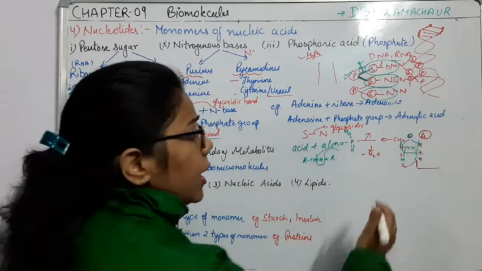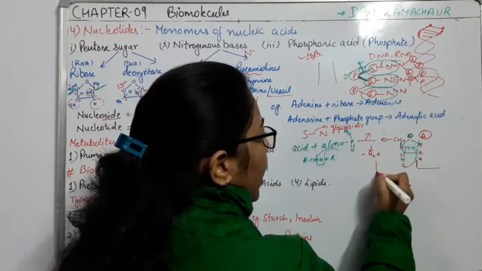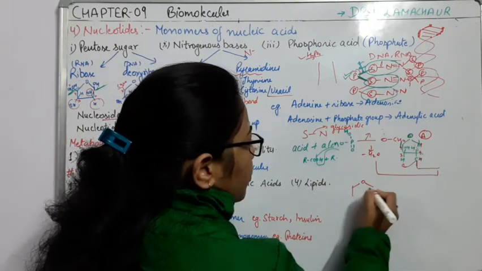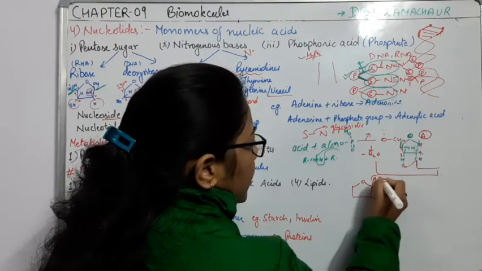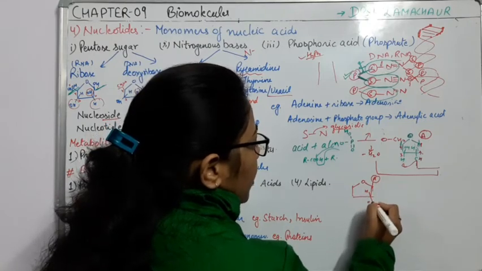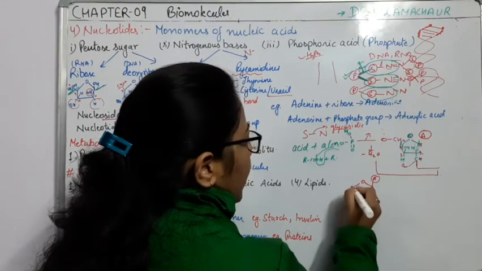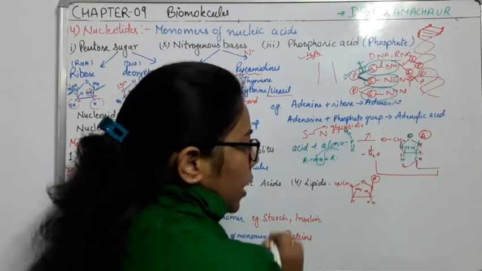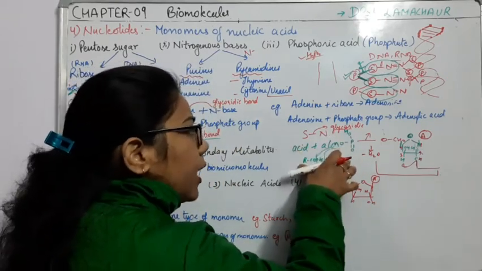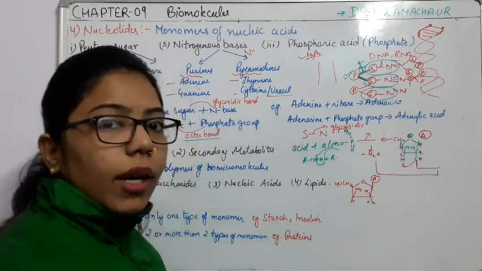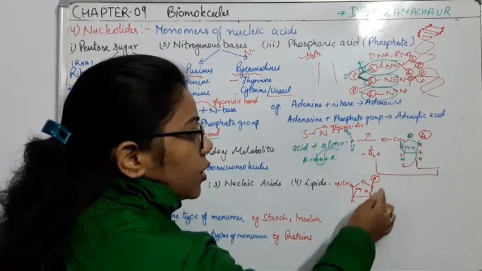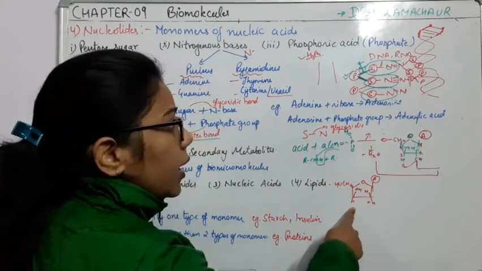But the condition is that we are talking only about this structure, where we are not adding the phosphate group. If I show the simpler diagram like this, O, this C, with adenine attached here, in the case of ribose we have HOH, then OH, H, and here CH2OH, right? This diagram is known as adenosine. When we combine phosphoric acid with this structure, it forms adenylic acid. So two things we have to understand. If it is only this type of structure with adenosine, it will form what?